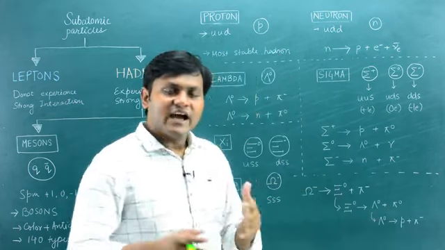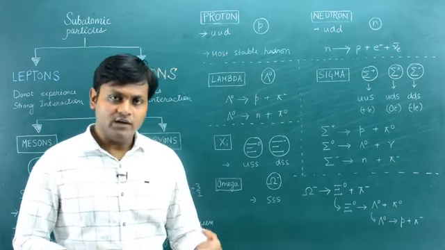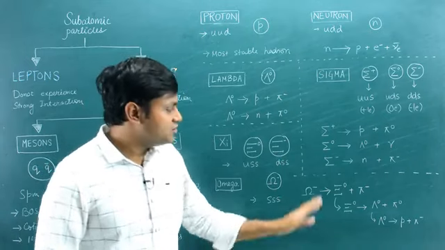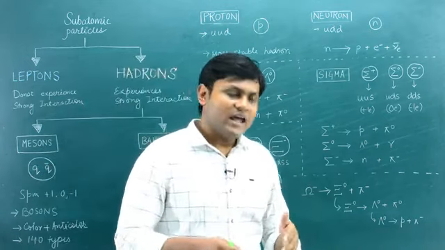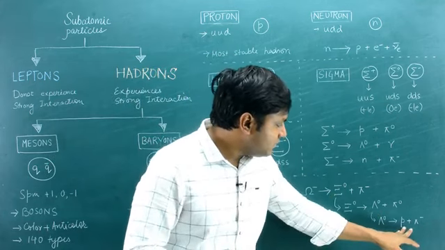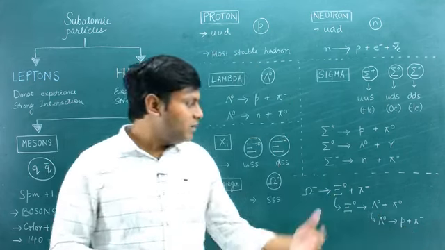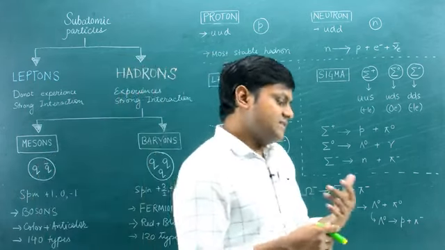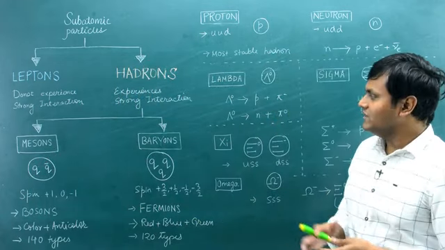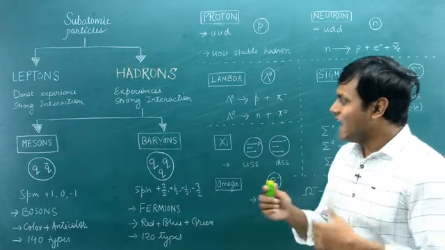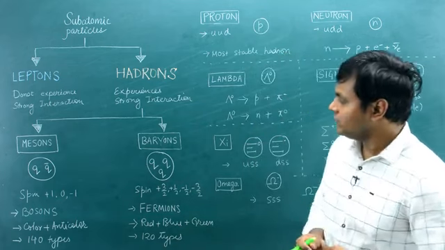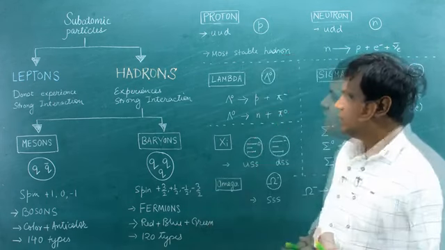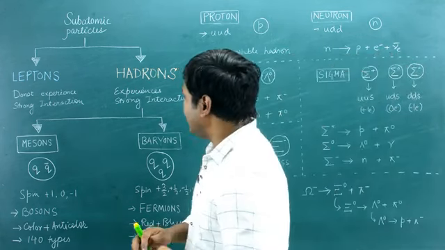So whenever these kinds of heavier particles are formed in a nuclear reaction, then in a certain period of time they follow certain decay branches and most of the time lead to the most stable particle here, which is the proton. The moment a proton is reached, the decay branch stops. The proton is a very stable particle out of all these hadron particles. The rest can be formed for a very small fraction of a second in different kinds of high energetic nuclear reactions. So I guess that is all as far as hadrons are concerned.